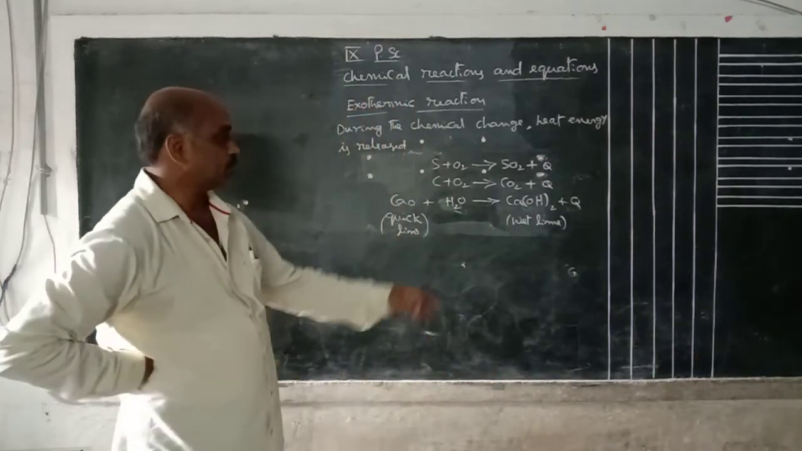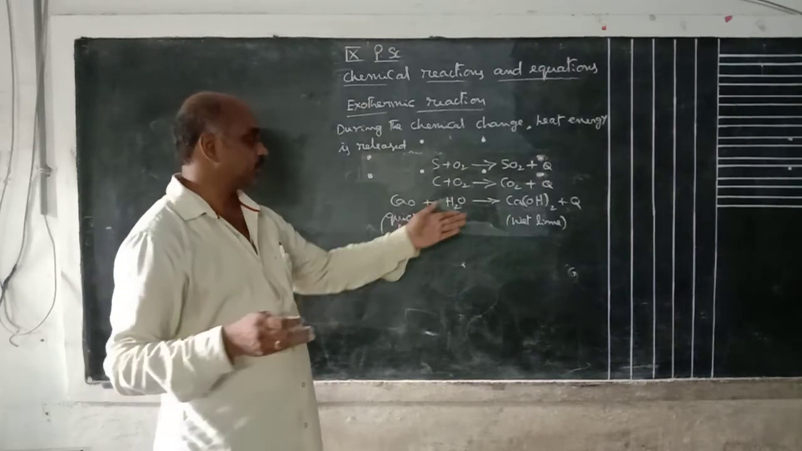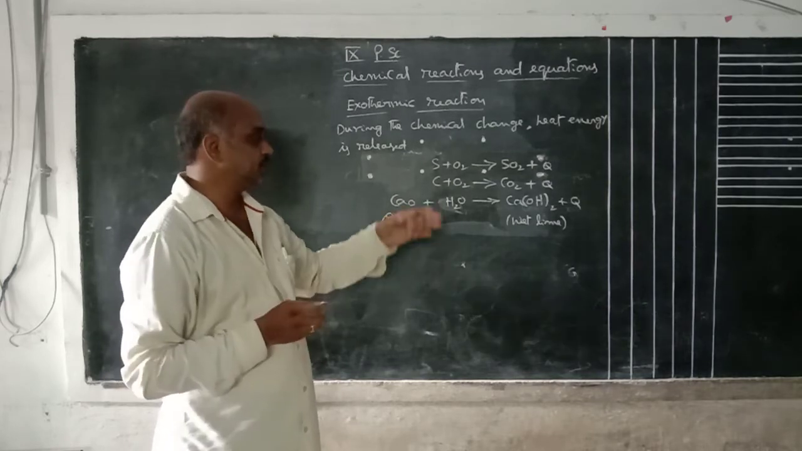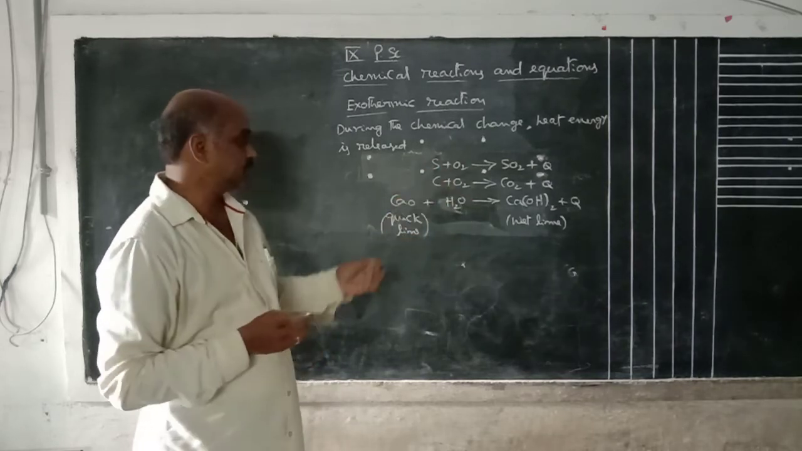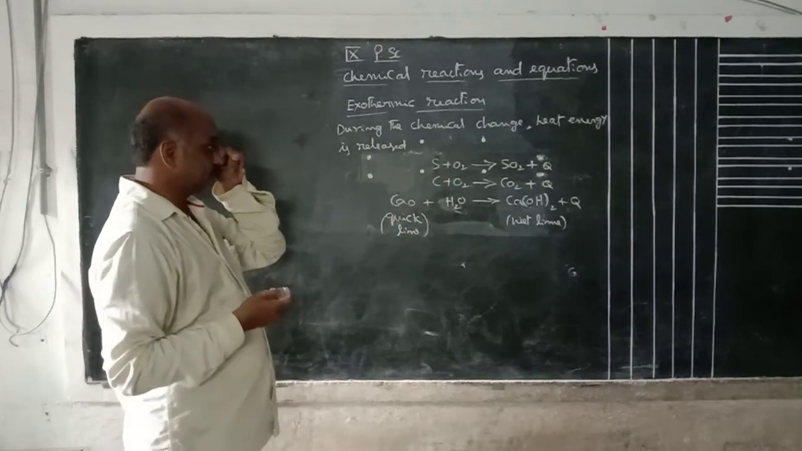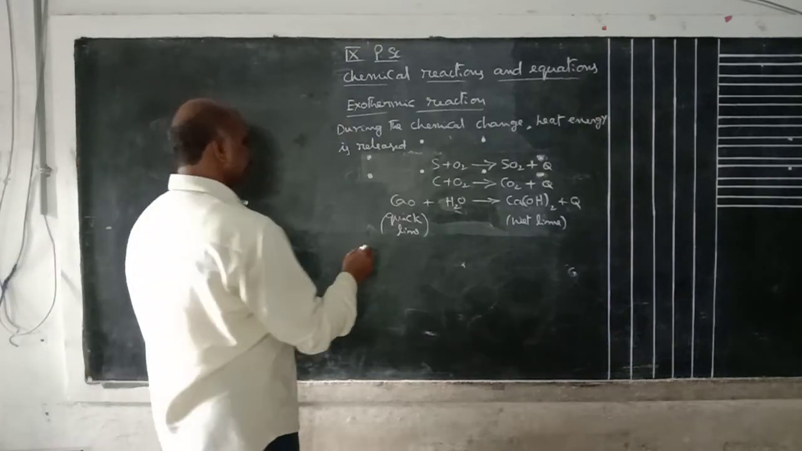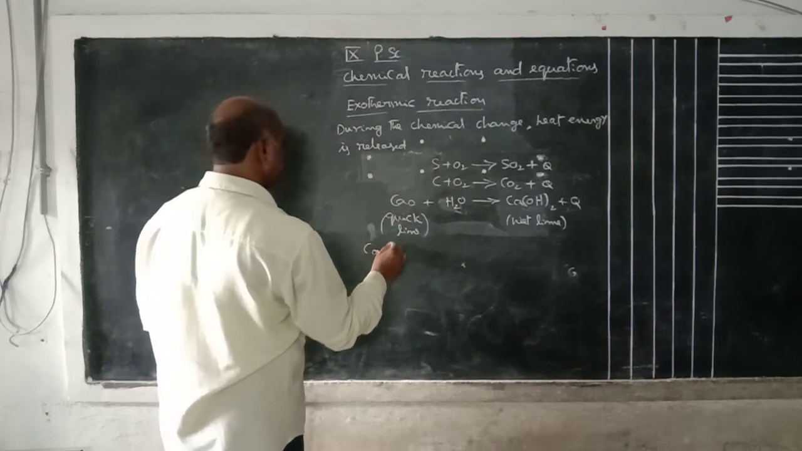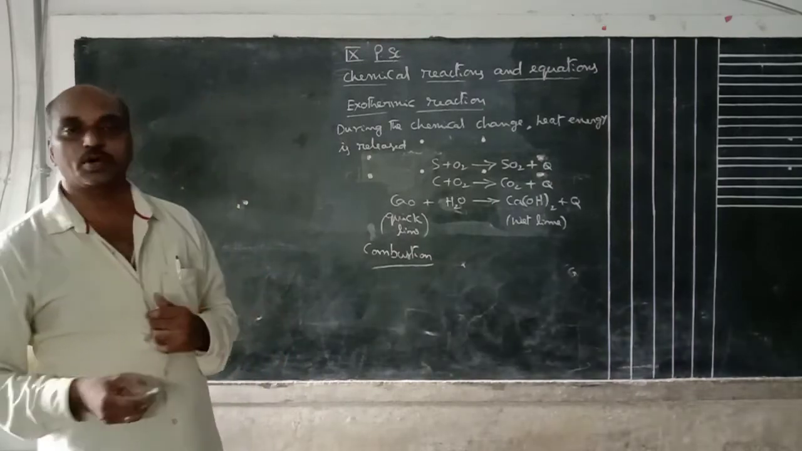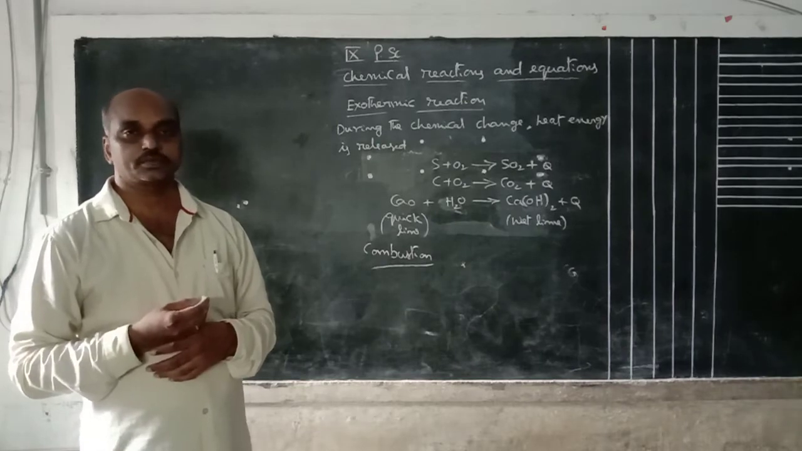Once the compound is formed, immediately certain heat energy is released. After the formation of Ca(OH)2, touch the vessel, you feel hot. That means heat energy is released in this condition. So these are all called what? Exothermic reactions. Exothermic means during a chemical change, heat energy is released. Mostly combustion processes in presence of oxygen are all called exothermic reactions.